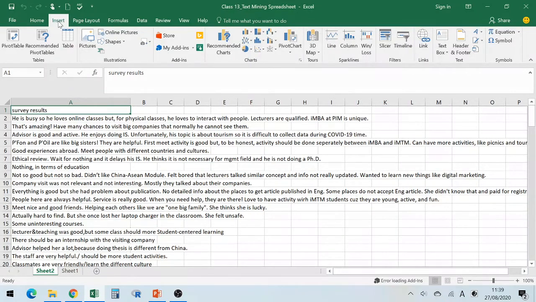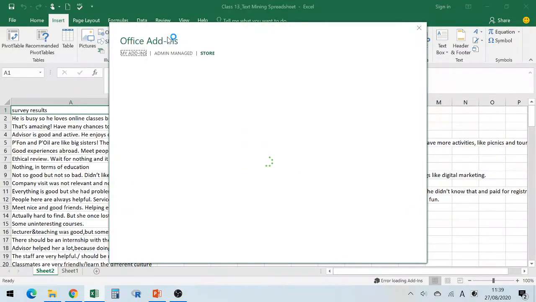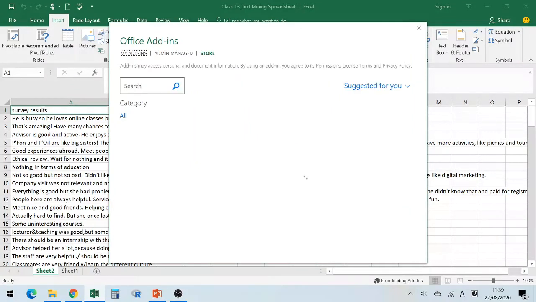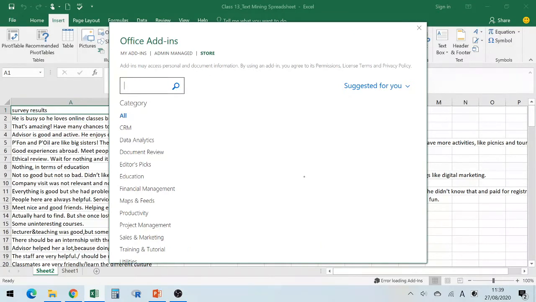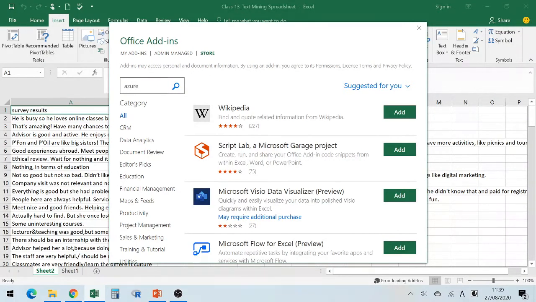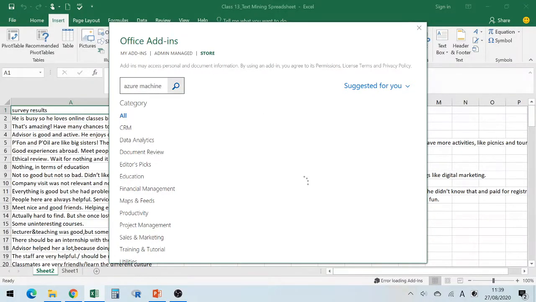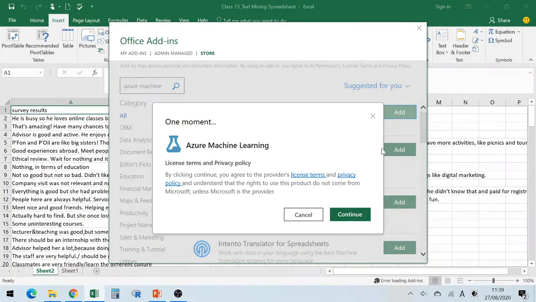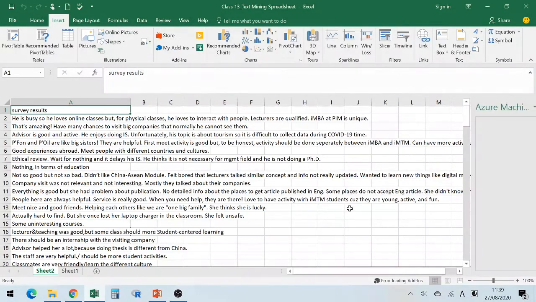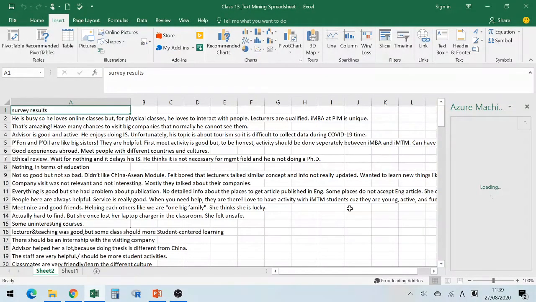So here we go to Insert, then Store, then you have to type Azure Machine Learning, or maybe Azure Machine is enough. Here we go. So we click Add, then Continue. Then this thing pops up.